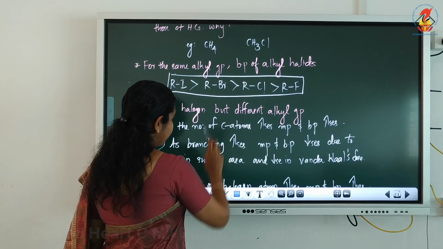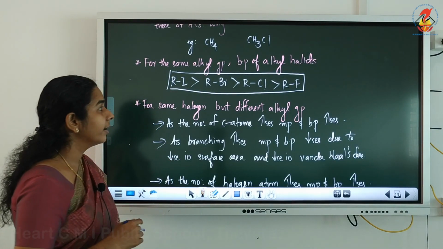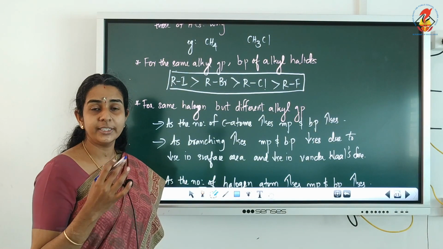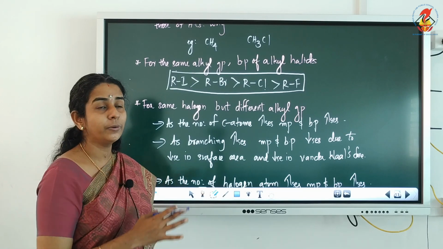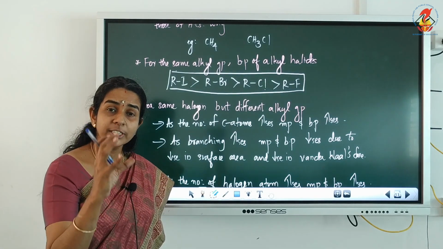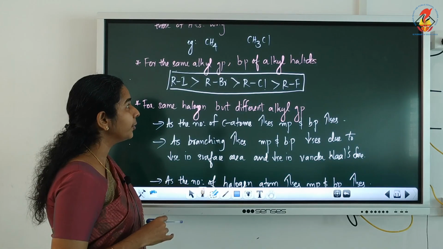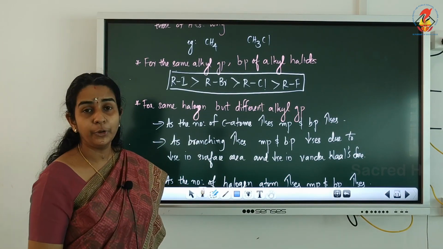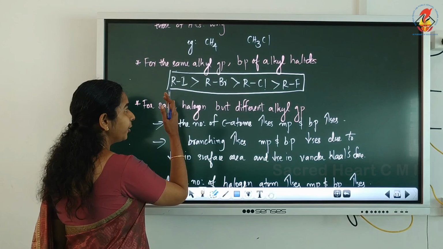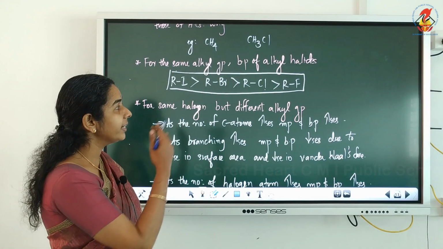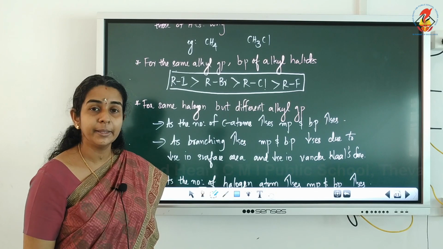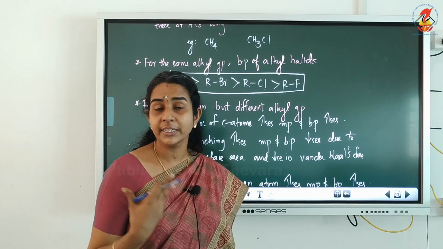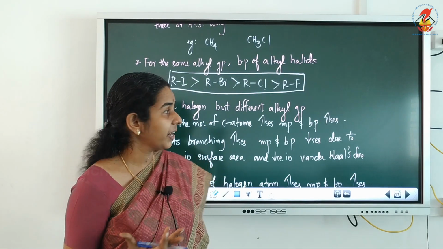if we compare the melting point and boiling point of alkyl halides in which the alkyl group is the same. For example, if it is a methyl group, in all the halogen compounds it is a methyl group, only the halogen is different. So with the same alkyl group but different halogen atom, what is the order of melting point and boiling point of alkyl halides? Yes, iodides have the highest and fluorides have the lowest boiling point and melting point. The reason is, yes, iodine has larger mass. So the higher the mass, the higher the intermolecular force of attraction.